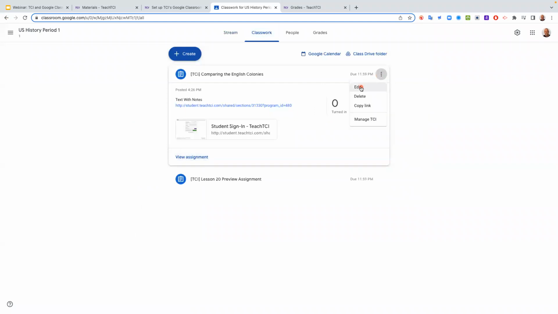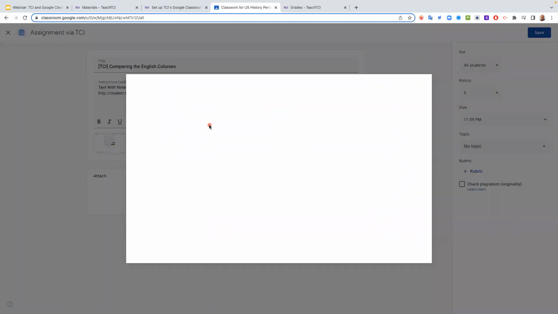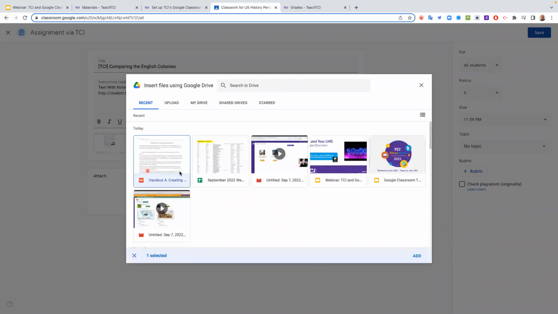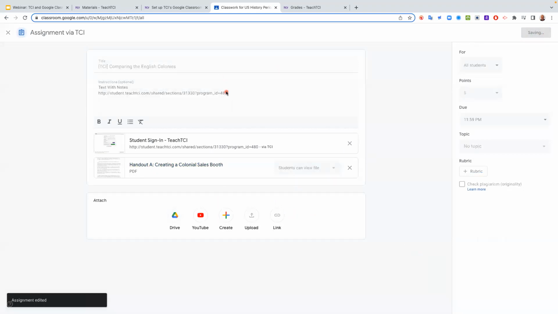So again, you can click edit in your assignment, and you can attach things. So right here, I'm going to attach. I'm going to click on Drive. And it should be the last thing, there it is. It automatically knew because that was the last thing that I put in. I'm going to click add. And now that handout, once I hit save, is going to be right there for my students.